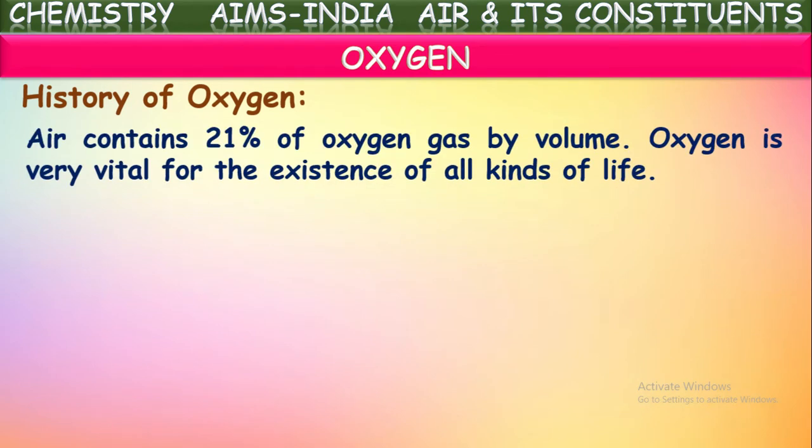Air contains 21% of oxygen gas by volume. Yes, we know this. The major constituents of air are nitrogen and oxygen. The highest composition is of nitrogen, around 78%. The second greatest component of air is oxygen, which exists at around 21% in the atmospheric air.